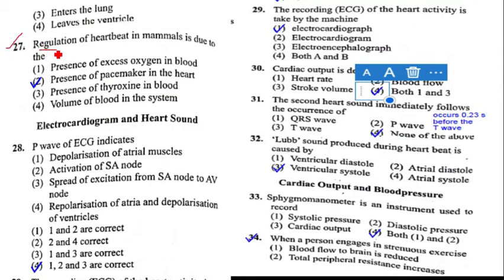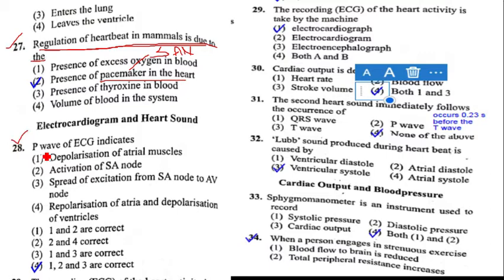Question number 27, regulation of heartbeat in mammals is due to. The main regulation of heartbeat in mammals is because of the presence of the pacemaker. The SA node or sinoatrial node, which is present at the right upper corner of the right atrium, can generate the impulses or action potential for the functioning of the heart. Hence the heart of mammals is also called a myogenic heart. Because of the presence of the pacemaker, the regulation of heartbeat in mammals occurs. Question number 27, option 2 is the correct answer.